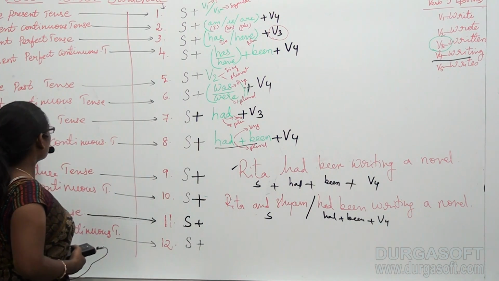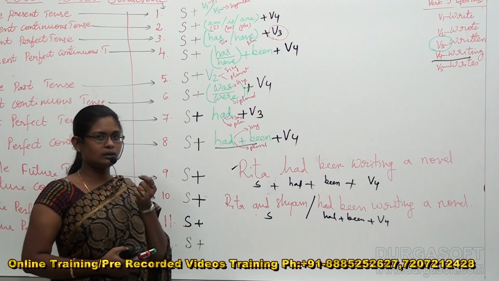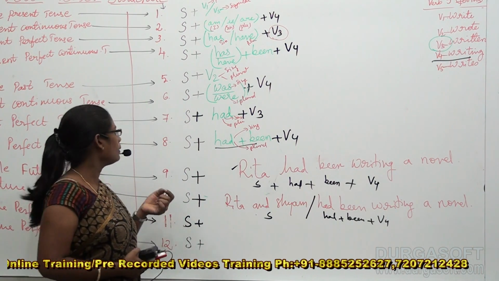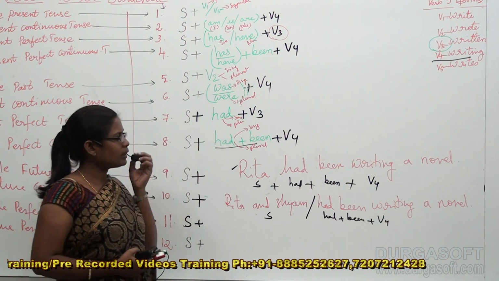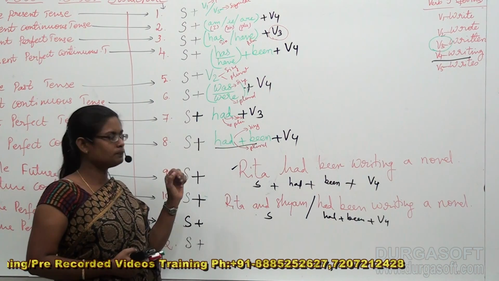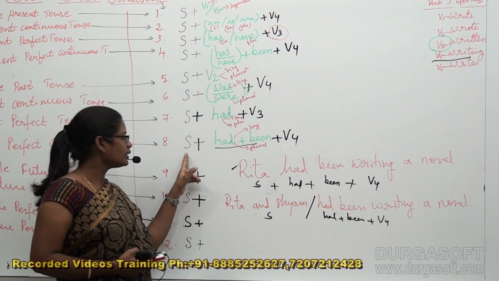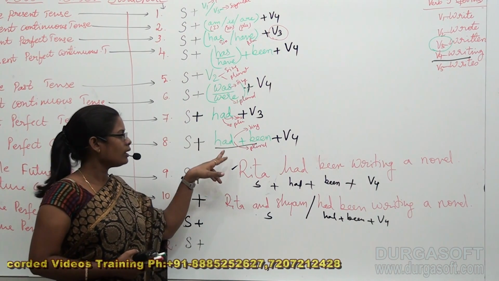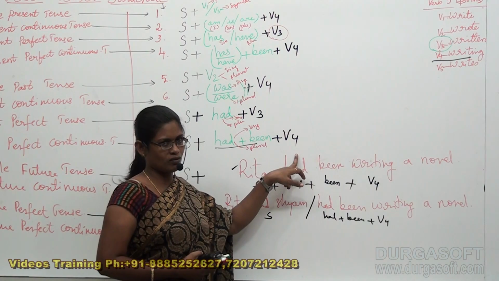Now, coming to past perfect continuous tense, there's a very little change between the perfect tense and perfect continuous tense. Some extra word gets joined here, that is been. The structure is subject plus had plus been plus V4.